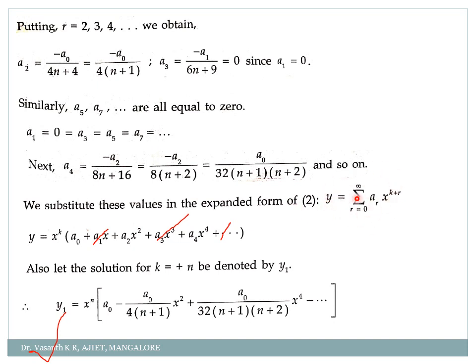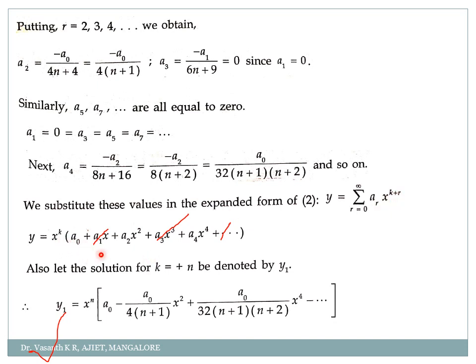y is equal to summation ar into x power k plus r. This is my solution, correct? So we'll substitute it in this one. Before substituting, I'll expand this series. So in this expansion, if you check, x power k is a constant. So I've written that x power k outside. Then I'm going on taking the values for r. So when I take r equal to 0, a0 into x power 0, what is x power 0? 1.